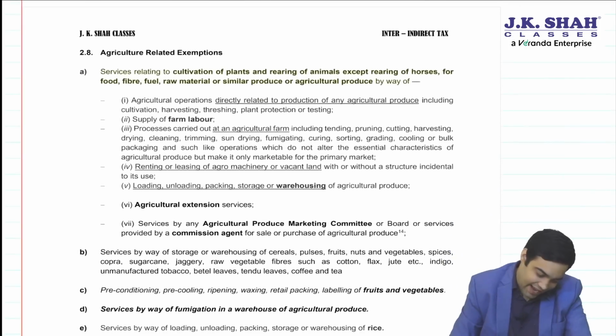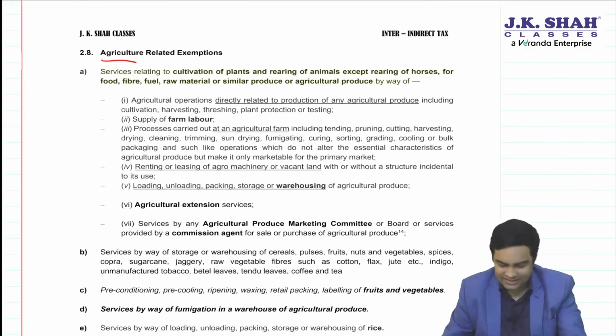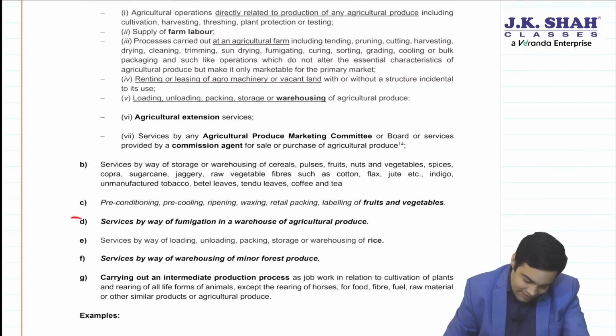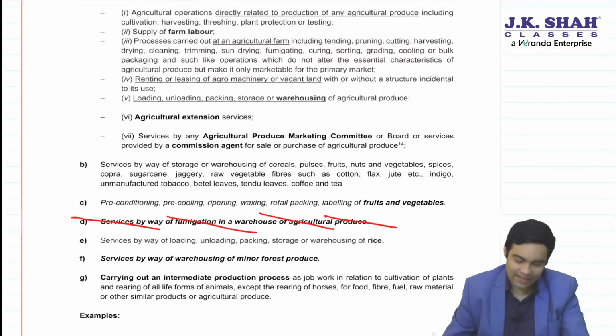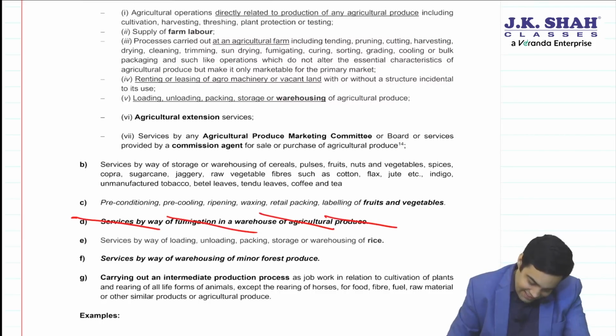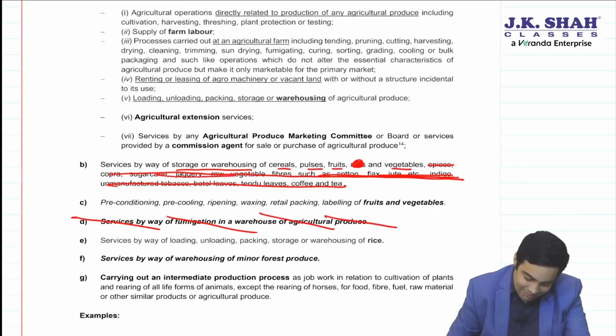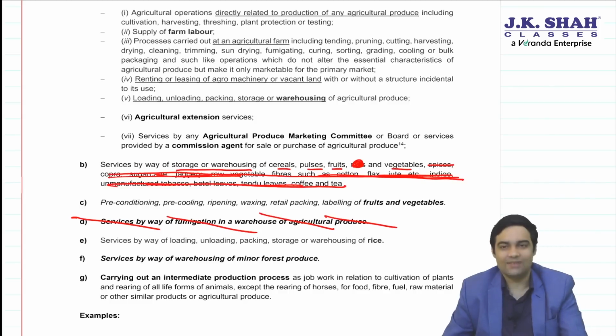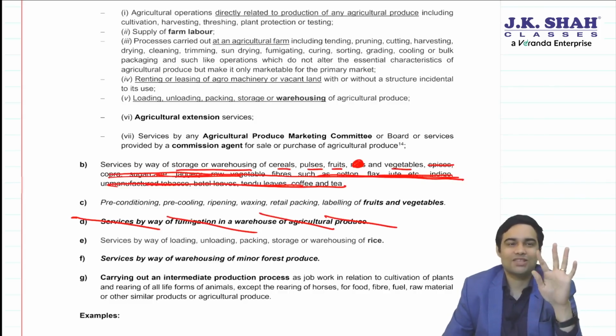Then coming to agriculture sector, very small changes. Fumigation in a warehouse of agriculture produce, entry is deleted. Storage and warehousing, cereals, pulses, fruits and vegetables enjoy an exemption. Everything else is deleted. That means storage and warehousing, only 4 things will enjoy an exemption: cereals, pulses, fruits, vegetables.